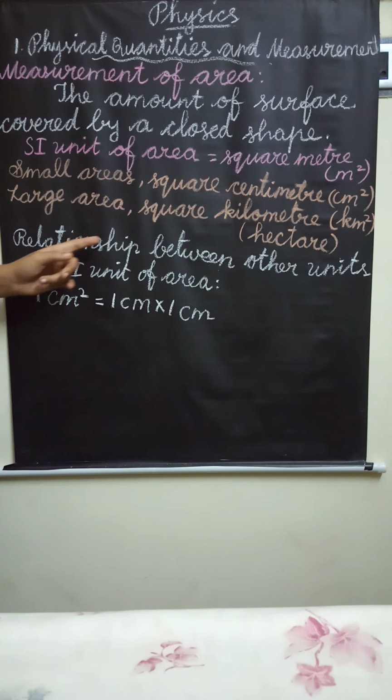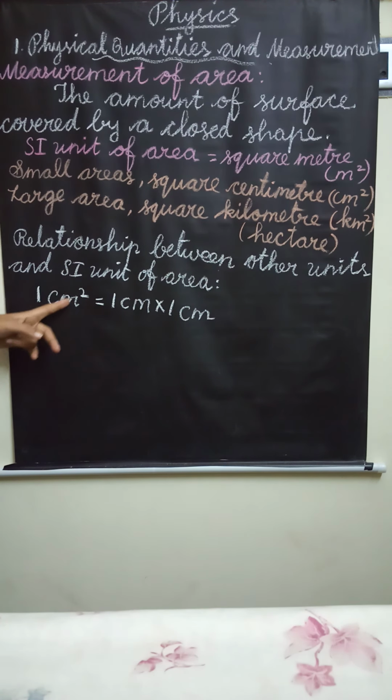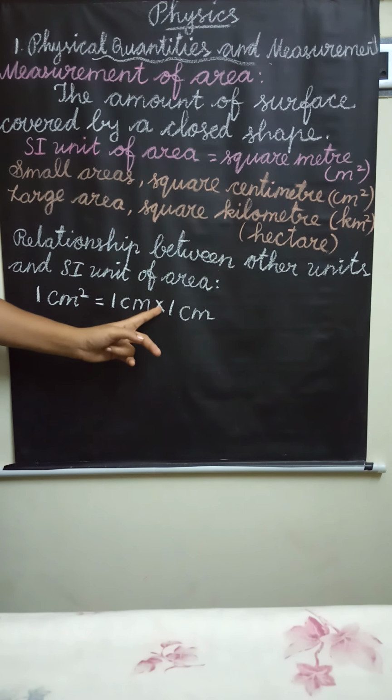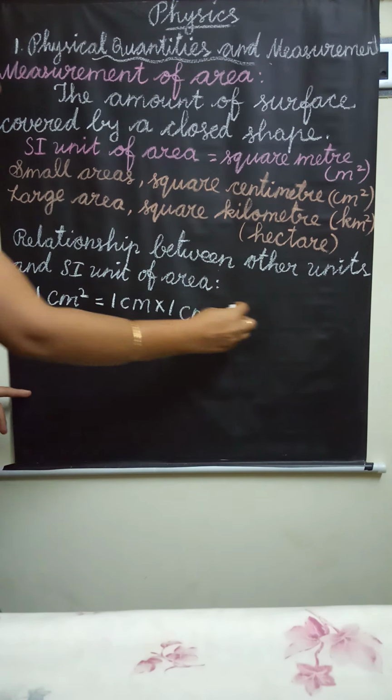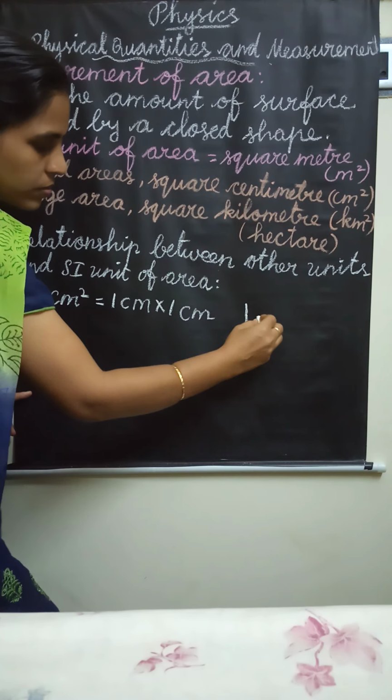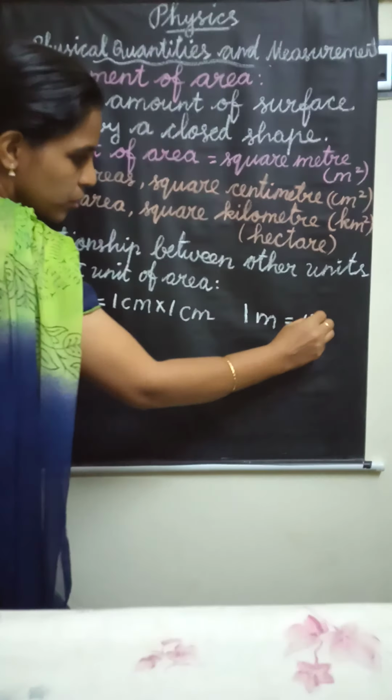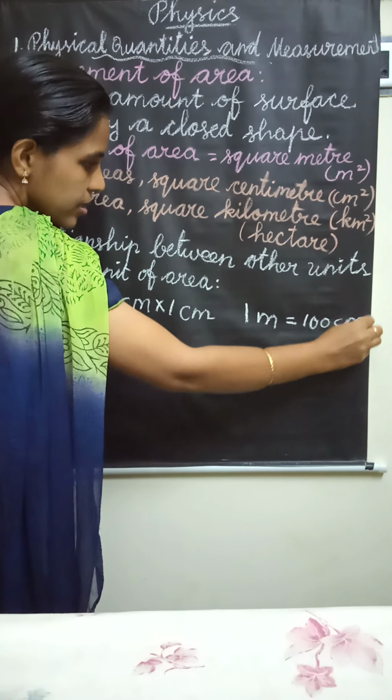Next, relationship between other units and SI units of area. Here 1 centimeter square is 1 centimeter into 1 centimeter. Already we know one formula: 1 meter equal to 100 centimeter.